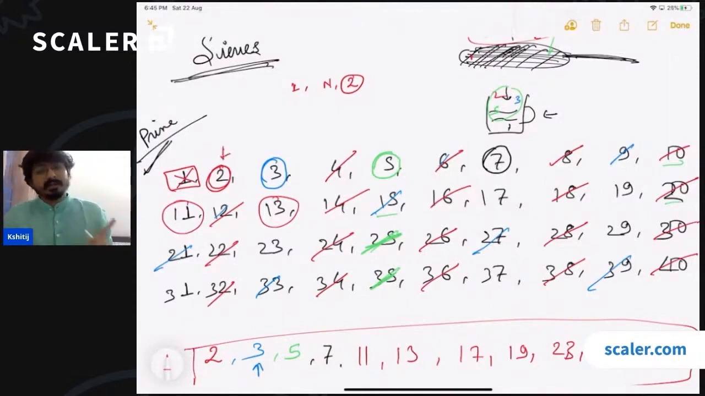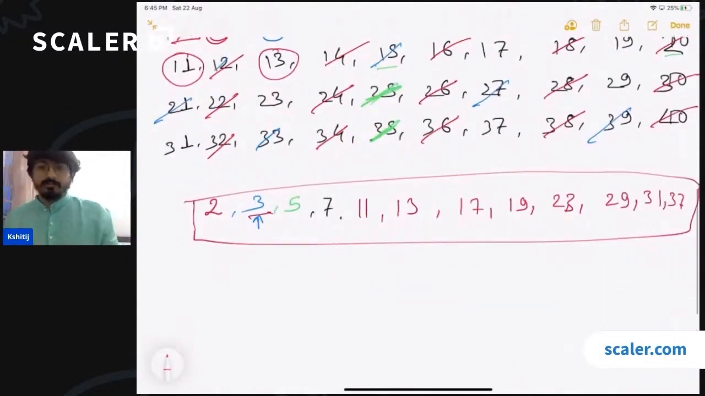Since 2 is a prime number, none of its multiples can be a prime number. Cut them out, remove them. Then take whichever is the next available number, call it a prime number, and remove all the multiples of this number as well. Now let's see how we can write the code for this. The code is going to be very, very small, very, very easy.